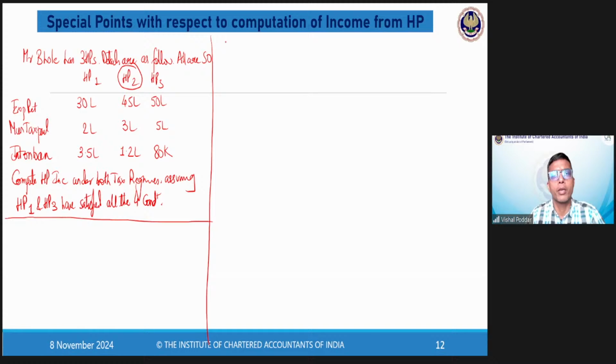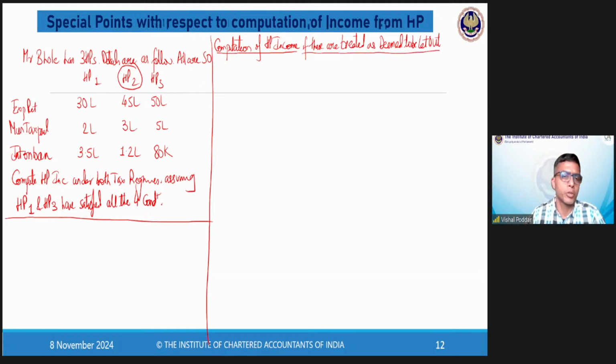Let me do the working here. Computation of HP income if these are treated as deemed to be let out.